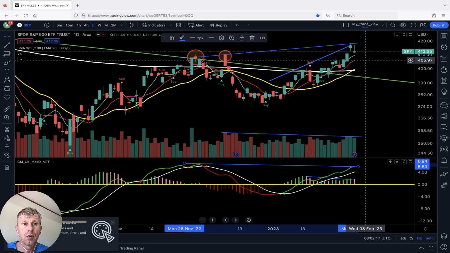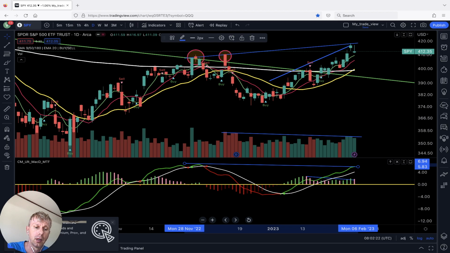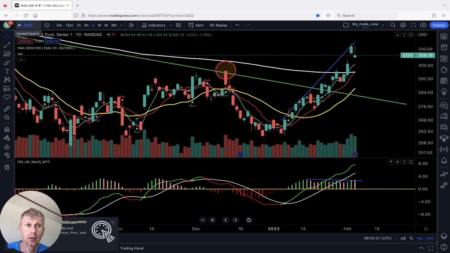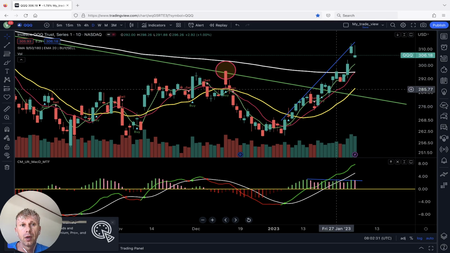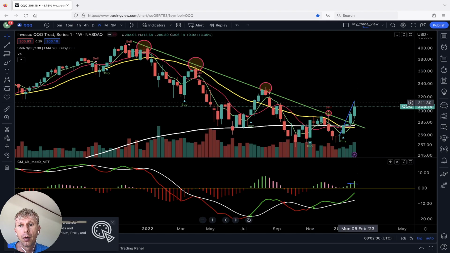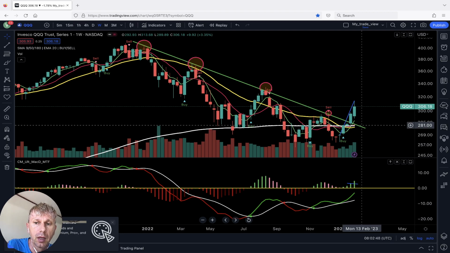And the last bar disconnected from MA20. That's because of the power of move that we observed for the last 4 weeks. Look at it in QQQ on daily, very far from MA20. On weekly, it's kind of far from MA20 also, right? And we know the rule, the bars always want to connect to MA20. It means we are expecting some correction next week on indexes, on ETFs, on stocks.